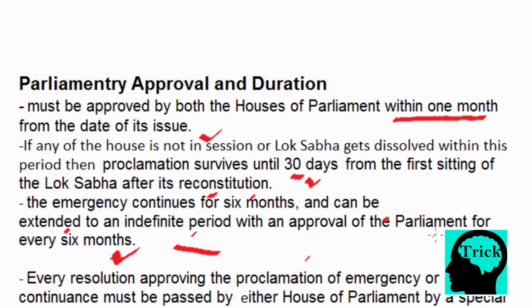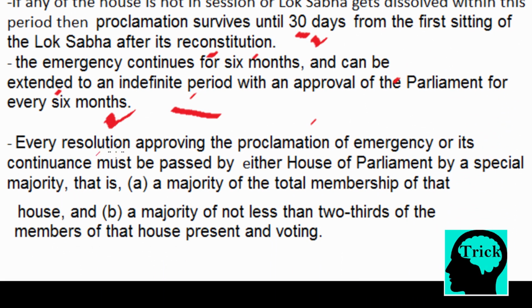And the same procedure will be followed when one of the house is not in session after that 6 months, or the Lok Sabha gets dissolved within that period of the 6 months. Then the emergency will continue until the Lok Sabha meets and from the date of its meeting till the 30 days. Next, every resolution approving the proclamation of emergency or its continuance must be passed by either House of Parliament by a special majority, not by simple majority.